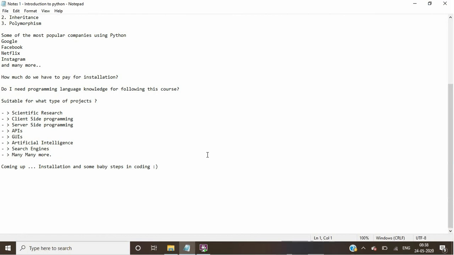You may be working in various domains and you need to choose a programming language for your programming requirements. How will you make a choice? We need to understand which programming language is the best for your requirement. So, what all types of projects does Python support? Here is a list of some of those domains or types of projects. Scientific research, mathematical research, client-side programming, server-side programming, development of APIs, development of GUIs, for artificial intelligence programming and robotics, for search engines, and many more.